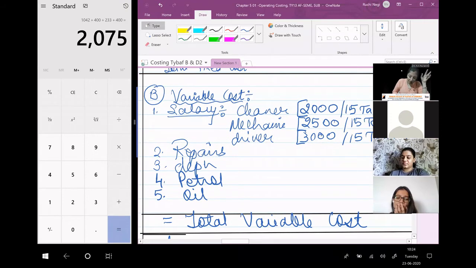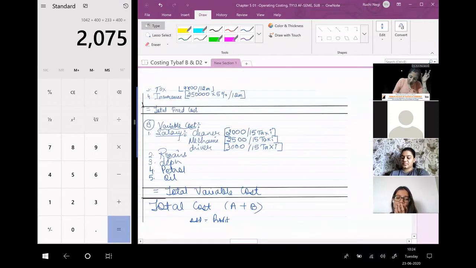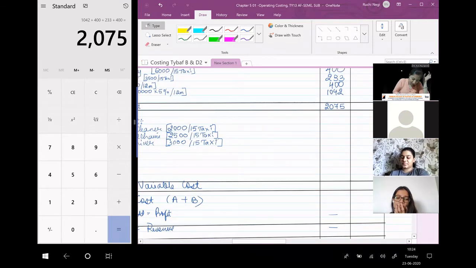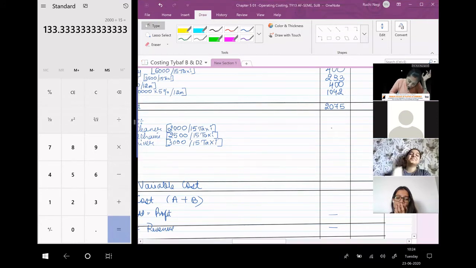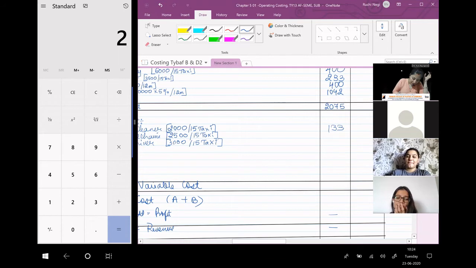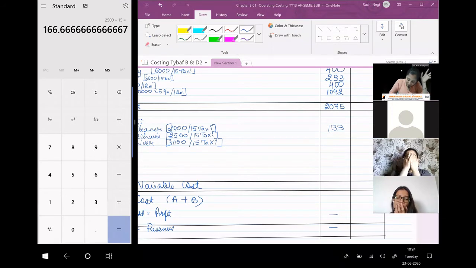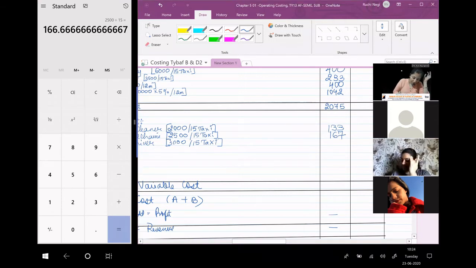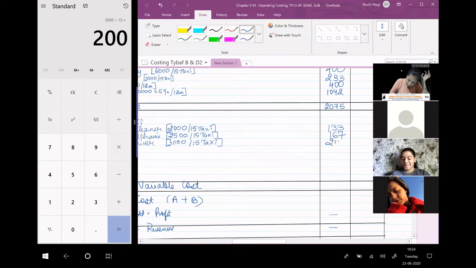Then next, repairs. Okay, let us calculate also this and keep it ready. 2,000 divided by 15 is 133. Just round it off. Next, 2,500 divided by 15 is 166.6. Make it 167. Next, 3,000 divided by 15. It's 200. Okay.